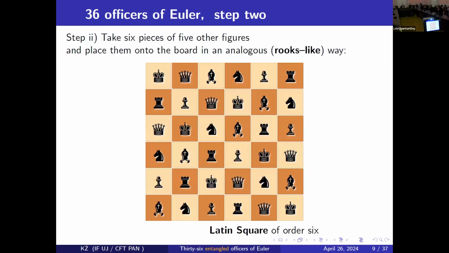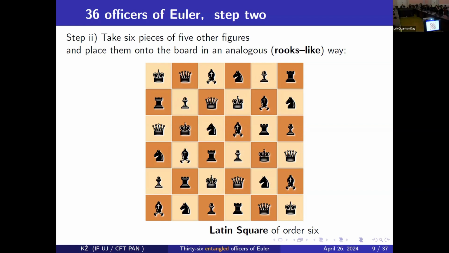Now look, it's more complicated. I use now 6 times 6 different figures, but let's assume they still have the same rules like chess. So now look, if you take, for instance, pawns, in each row, each column, there's only a single pawn. So if pawns were rooks, and there were no other figures, they do not attack each other. So this is simple, but from Euler's point of view, this is just a single Latin square of order 6, yes? Are you with me?